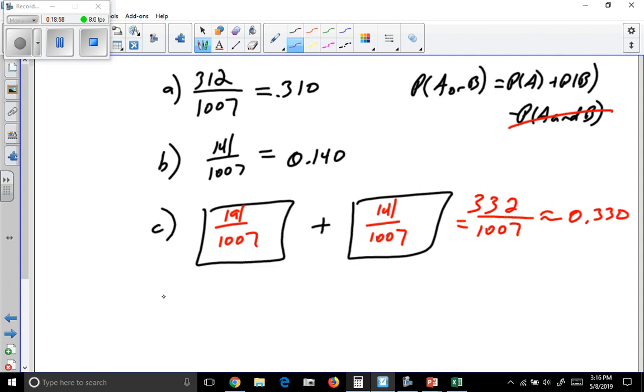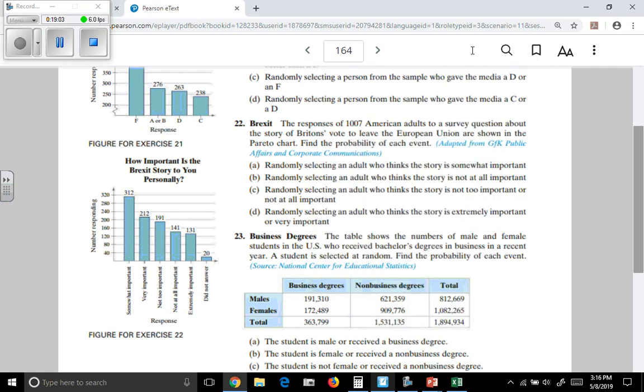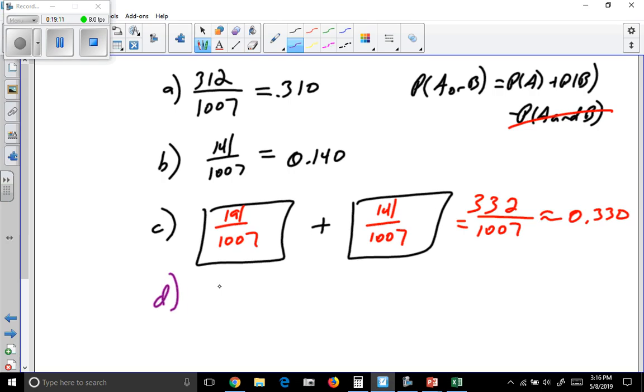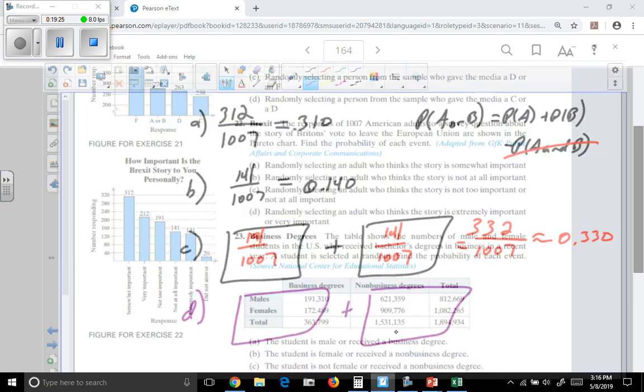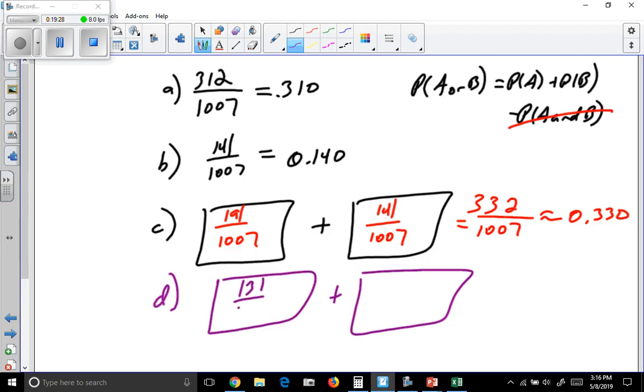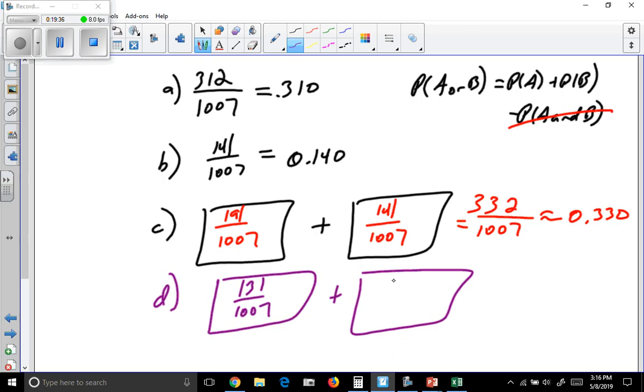And then part D, the probability of getting an adult who thinks the story is extremely important or very important. Again, these are mutually exclusive, so we just need each of their probabilities and add them together. So extremely important, that's 131 out of the total. Very important, that's 212 out of the total.